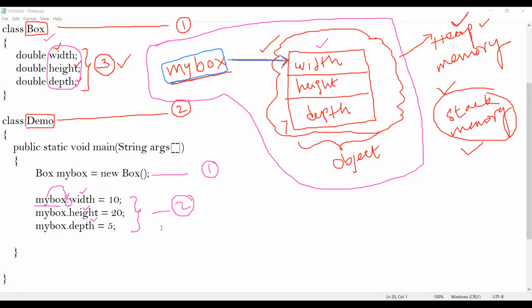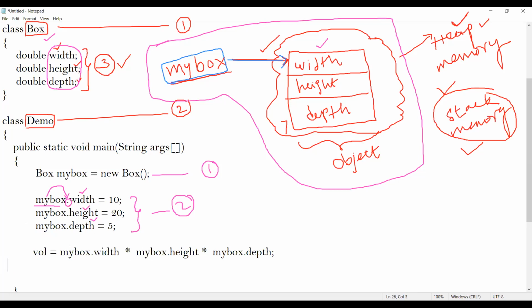So now let me try to compute the volume of a box. In order to compute the volume of a box, VOL equal to width into height into depth.